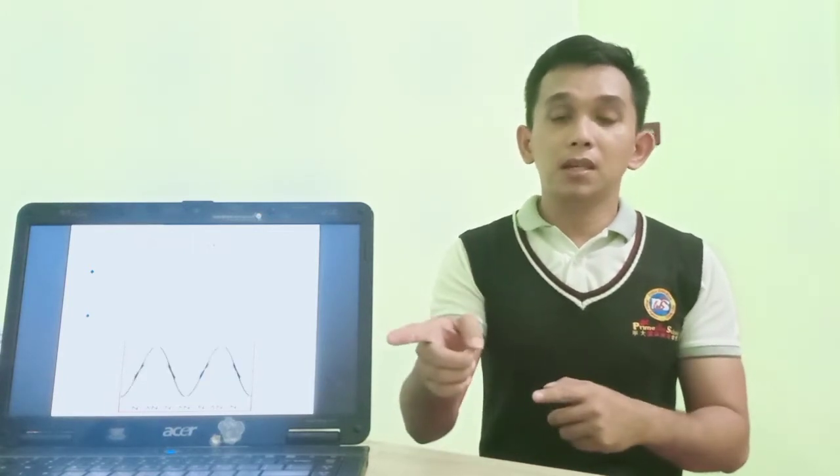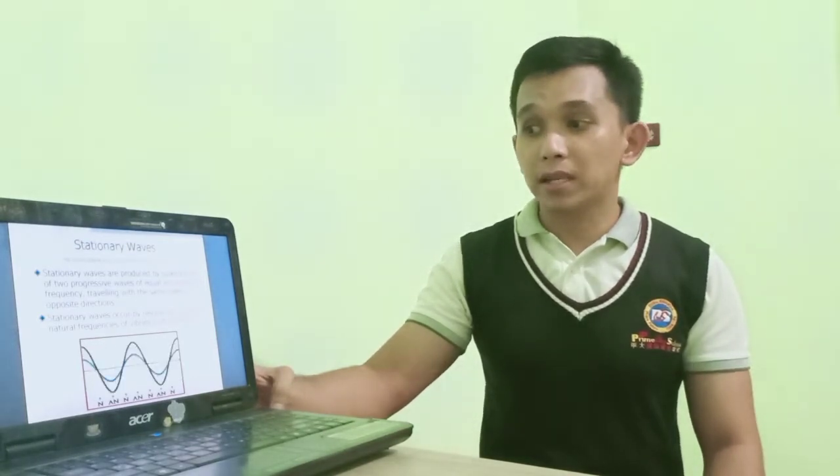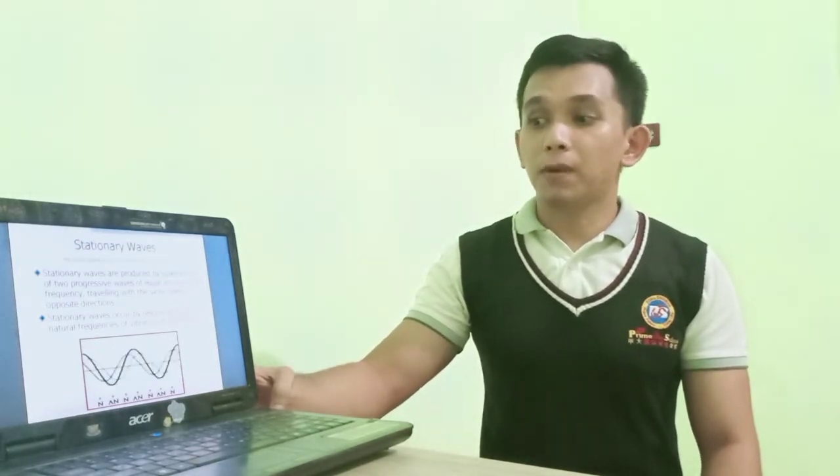Now guys, you also can open the slide that I gave you in the Google Classroom, which is this one. It says that stationary waves occur by resonance only at the natural frequency of vibrations of a medium.